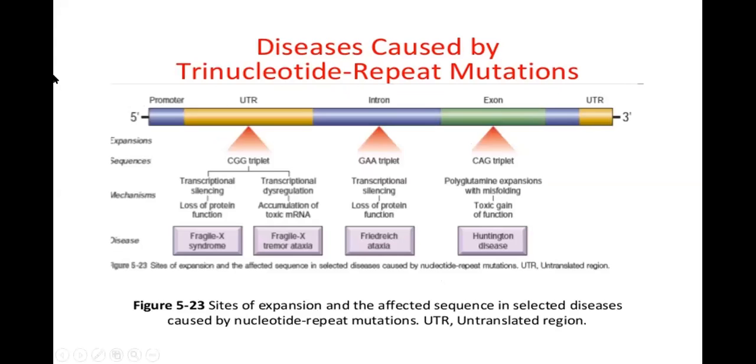Diseases caused by trinucleotide repeat mutation, I've already told you: Fragile X syndrome, Fragile X tremor ataxia, Friedreich's ataxia, Huntington's disease. So in this case, the normal trinucleotides are going to be repeated many times, leading to alterations in structure and function of the genes.